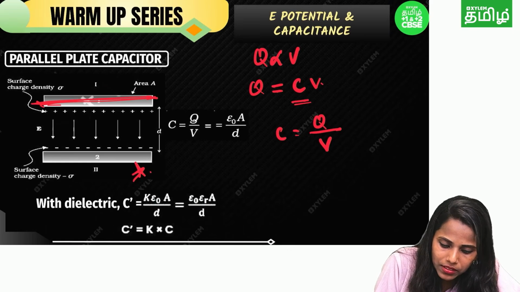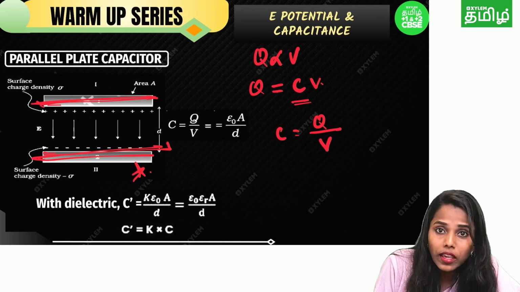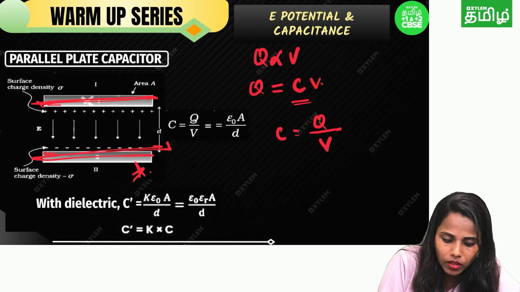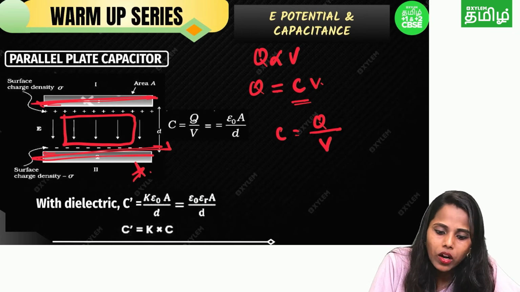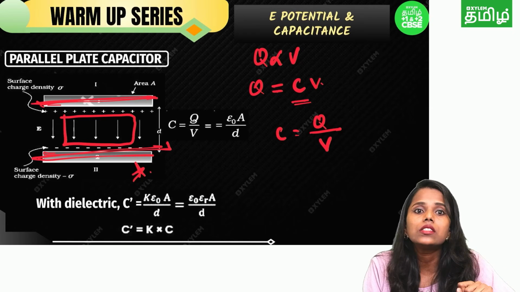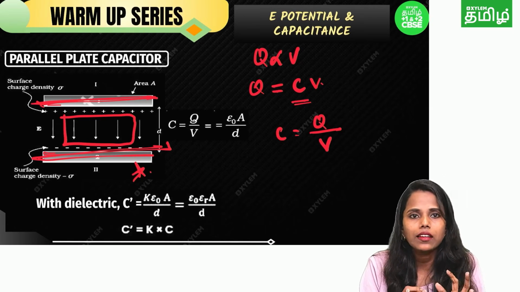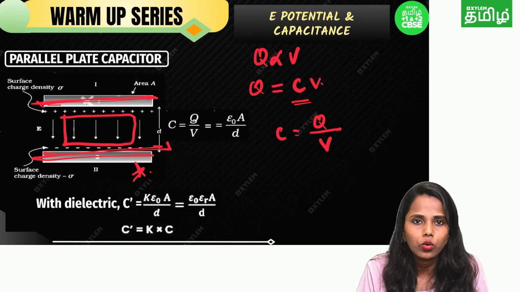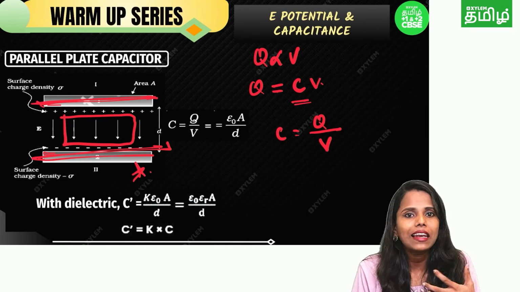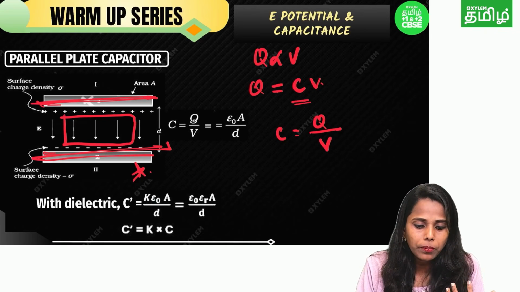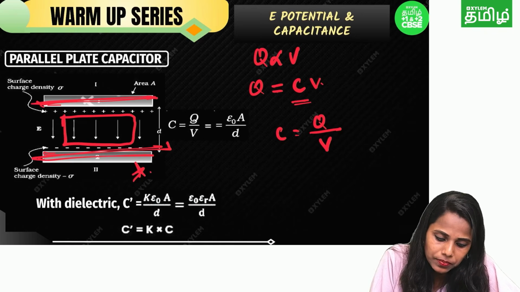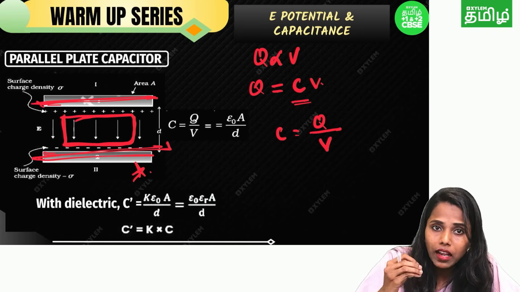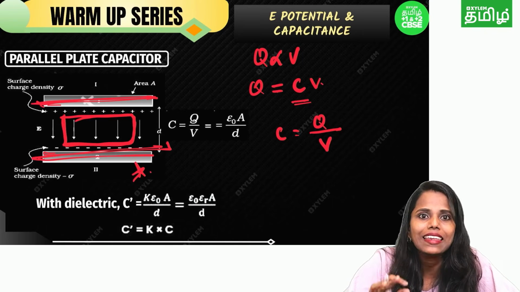Here one parallel plate is there, plate number 1, plate number 2. I am going to insert one more medium or one more material over there. This is called a dielectric. Dielectric material means you can use clay or mica or paper, anything. Before keeping this material there is only vacuum, you can call it air, but now we kept one material, a dielectric material.